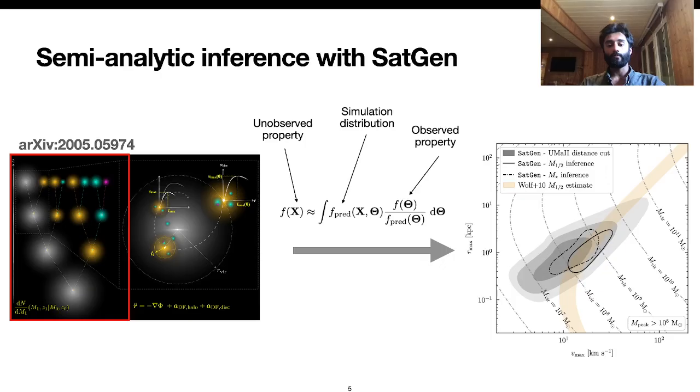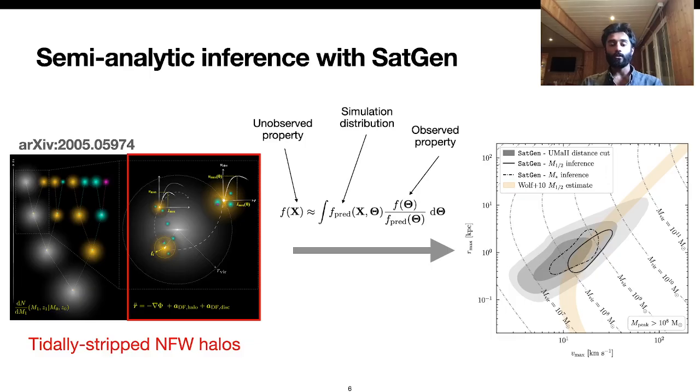So how does this procedure work? We start by generating a large sample of realistic Milky Way satellites with SatGen. What SatGen does is it first samples a merger history for a Milky Way mass host, yielding a set of dark matter halos with infall masses and redshifts. SatGen then assigns initial density profiles and other characteristics to each halo, following prescriptions for halo shapes, concentrations, and stellar masses calibrated to cosmological simulations. In our work, we make the assumption that all satellites initially have NFW profiles. Finally, SatGen follows the orbital evolution of each satellite as it falls into the host, including tidal stripping effects. The end result is a population of tidally truncated NFW halos that we can then use for inference.